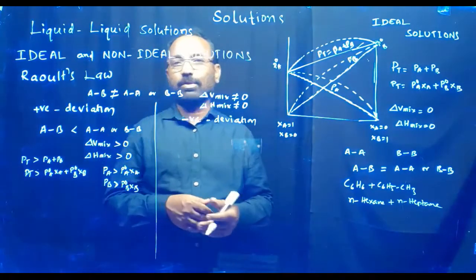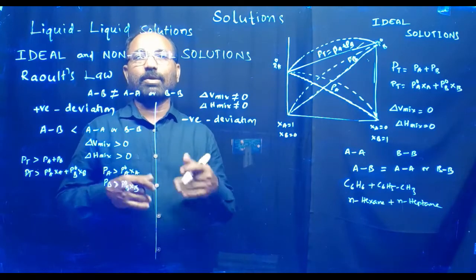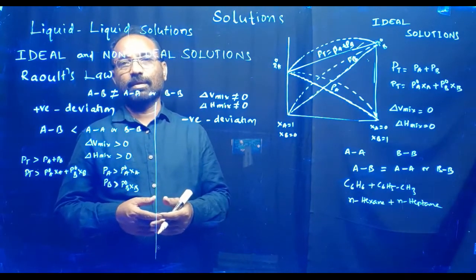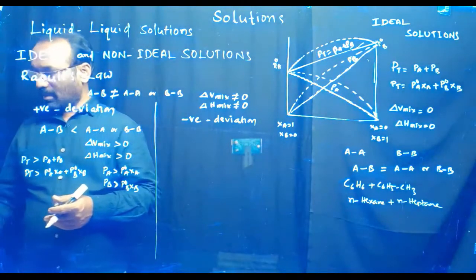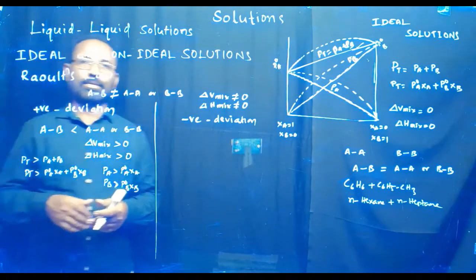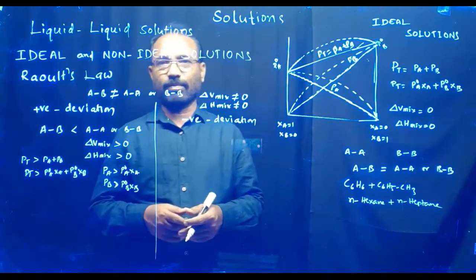So in case of positive deviation, what are the examples? Why does the positive deviation take place? Let us consider the example of ethyl alcohol and water. Ethyl alcohol and water is a better example of a positive deviation.